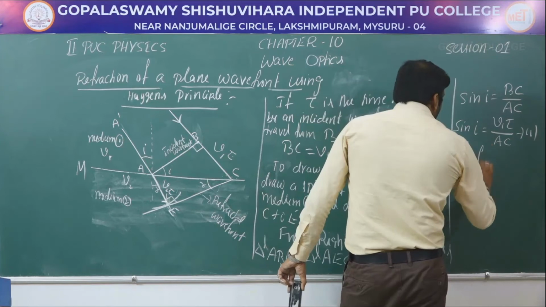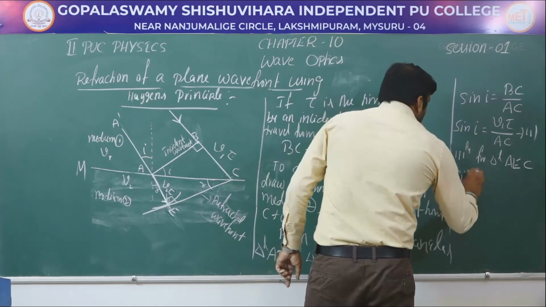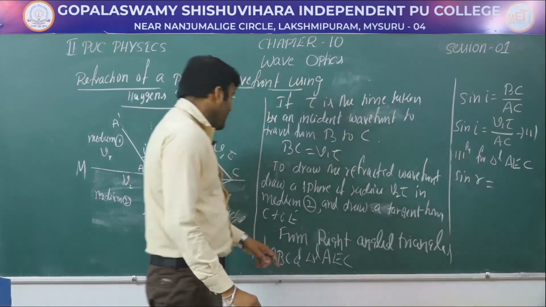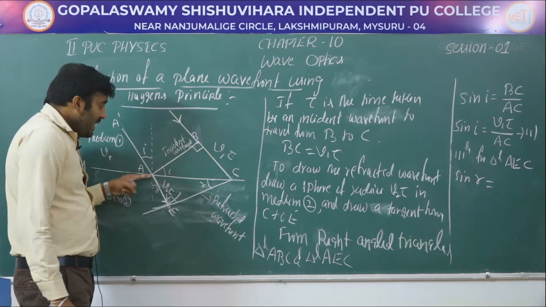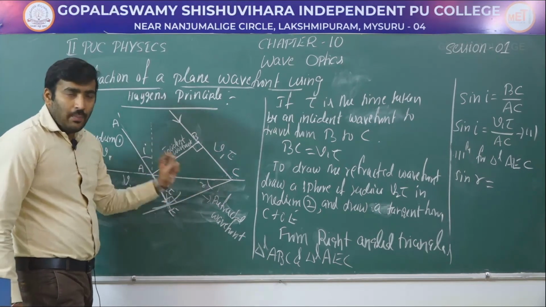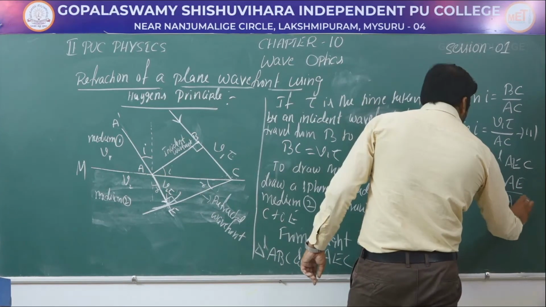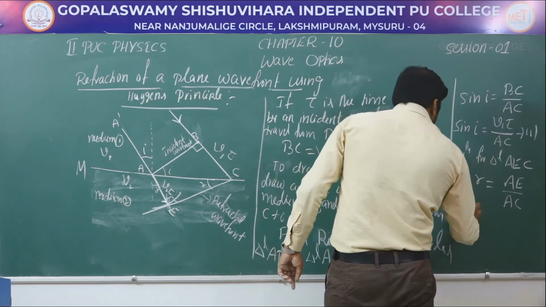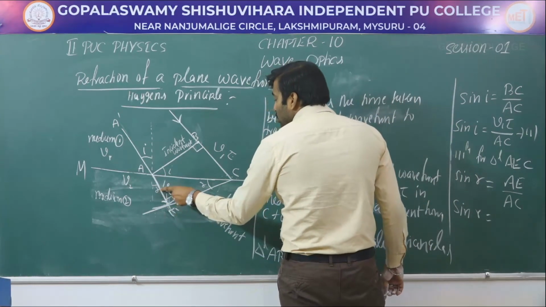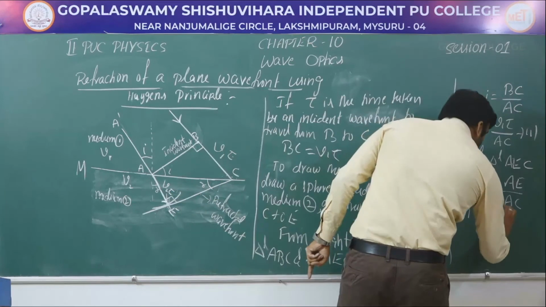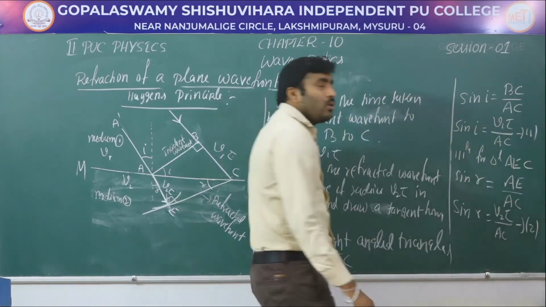Now similarly for triangle AEC, sin R is equal to AE by AC, since AE is the opposite side of angle R and AC is the hypotenuse side. But we had taken this AE as V2 tau, therefore this will be V2 tau by AC. Take this as equation number 2.